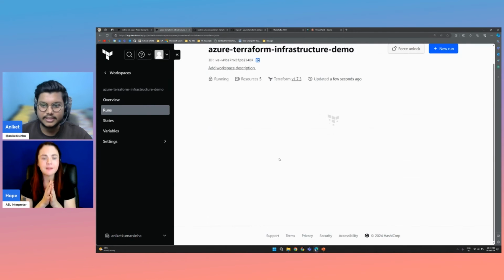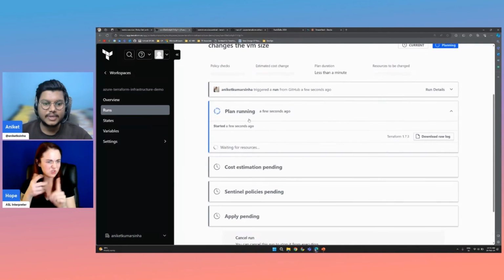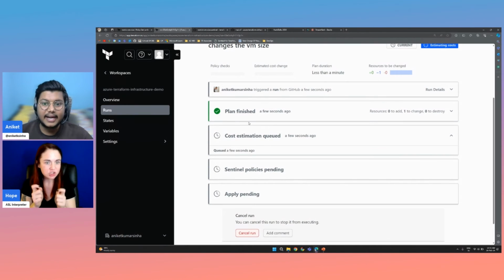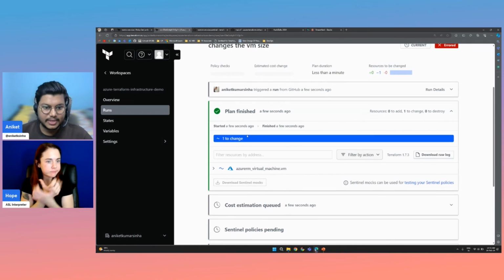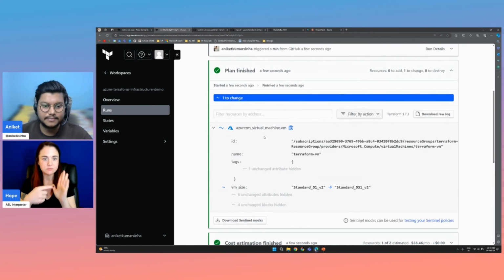Yeah, it has started. So you can see the plan has started now. Okay, so the plan would be working as it is. It would be giving you the logs, showing what all changes are there, what all new things are getting created or changed or deleted. You can see that it is showing the changes of the VM.